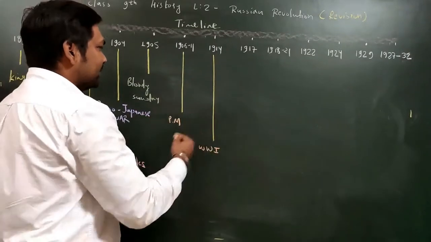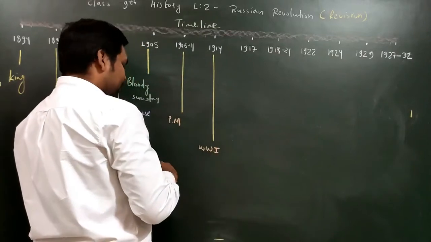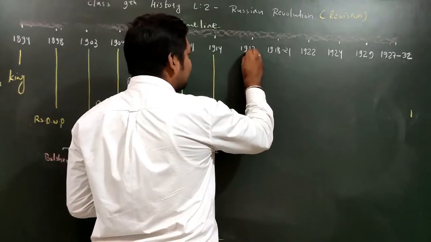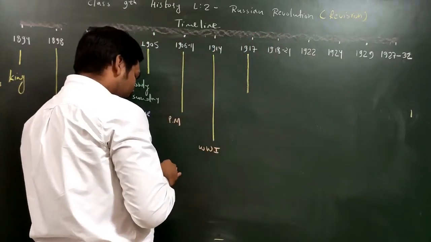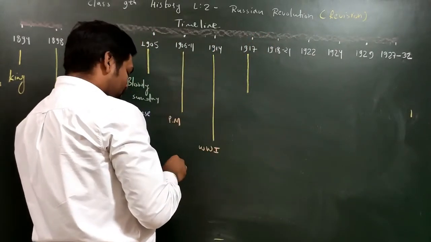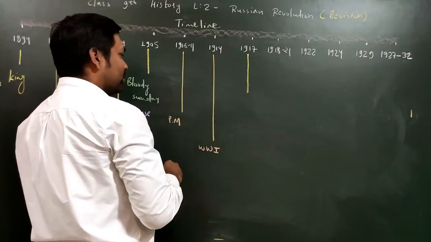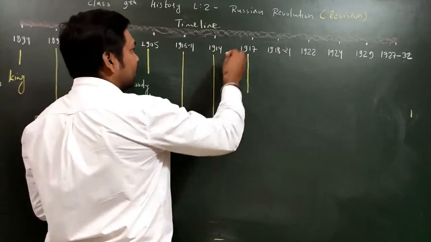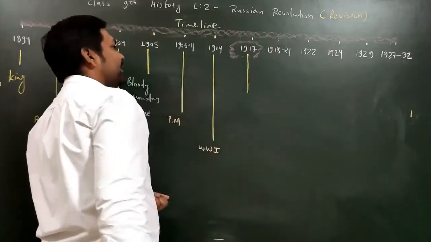After that, 1917 is the biggest and most important year of the entire timeline, because this is the exact year of the Russian Revolution. Remember, the Russian Revolution took place in 1917 only. So I am highlighting this year here.